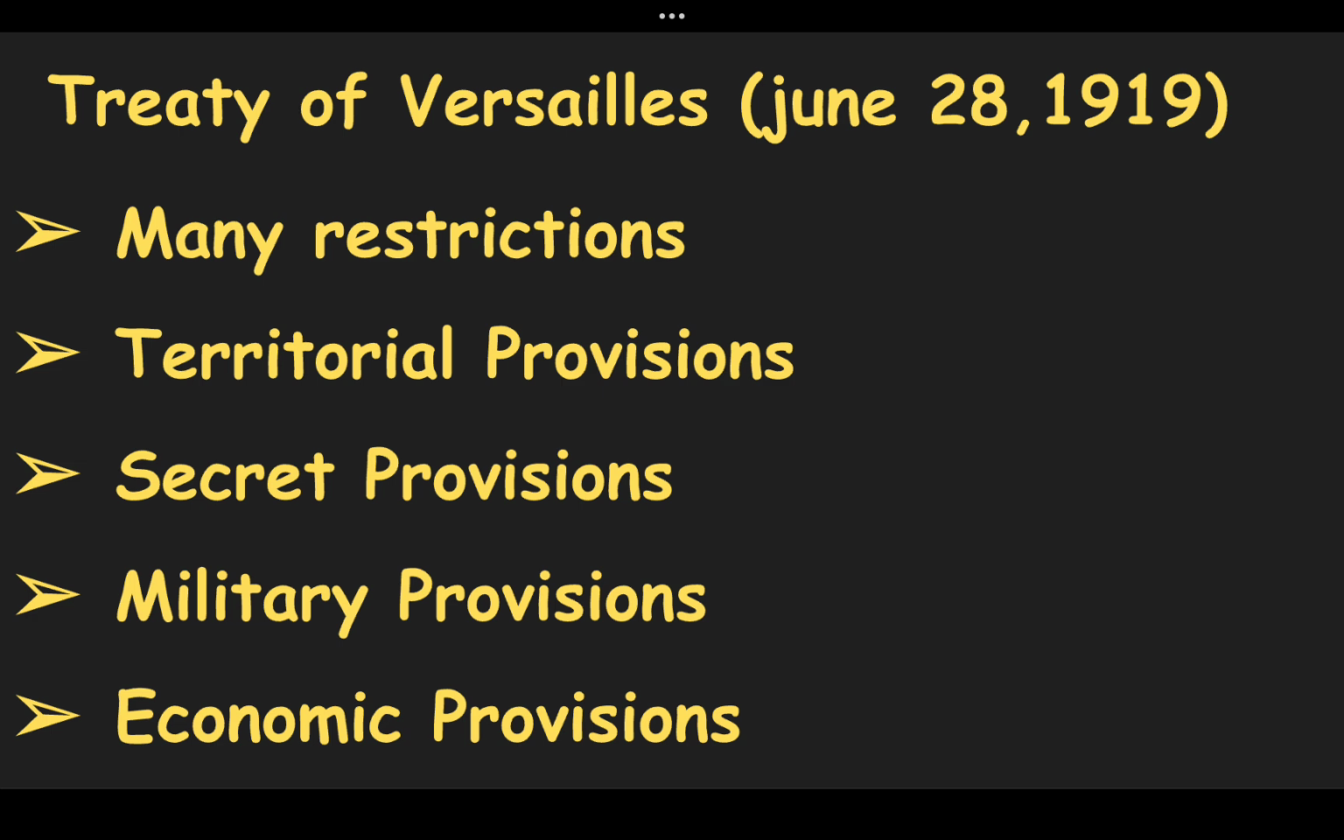There were some secret provisions also, under which, since Germany was defeated, its African colonies were taken back and placed under the mandate system of the League of Nations. Now we should understand what the mandate arrangement is. Under this arrangement, it was the duty of the League of Nations to defend the colonies taken from the defeated nations,